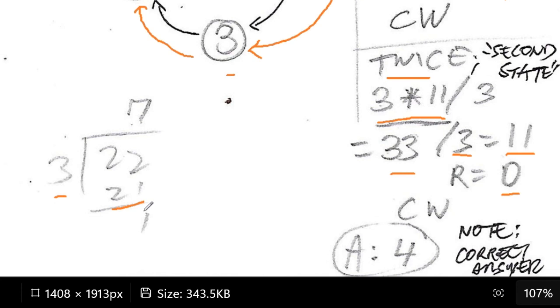Otherwise, if you go beyond 7, like 8, you have 24, which is already beyond 22. We need the number that is not beyond 22, which is 21. Because you got 21 there and the number we're dividing is 22, we have a remainder of 1.